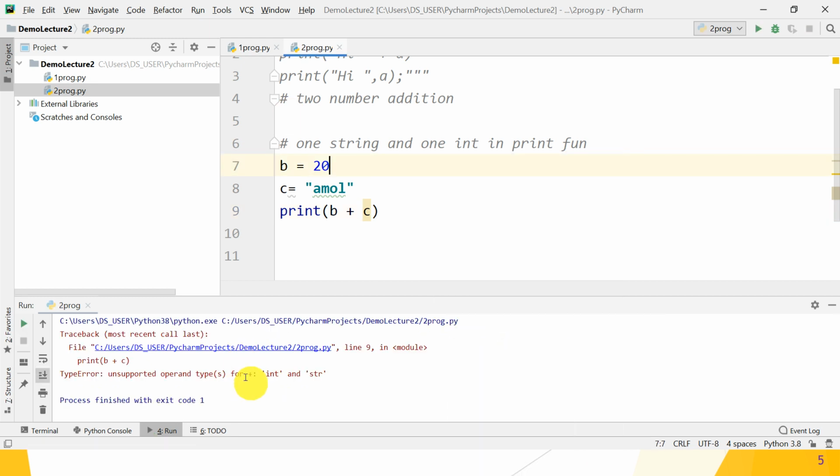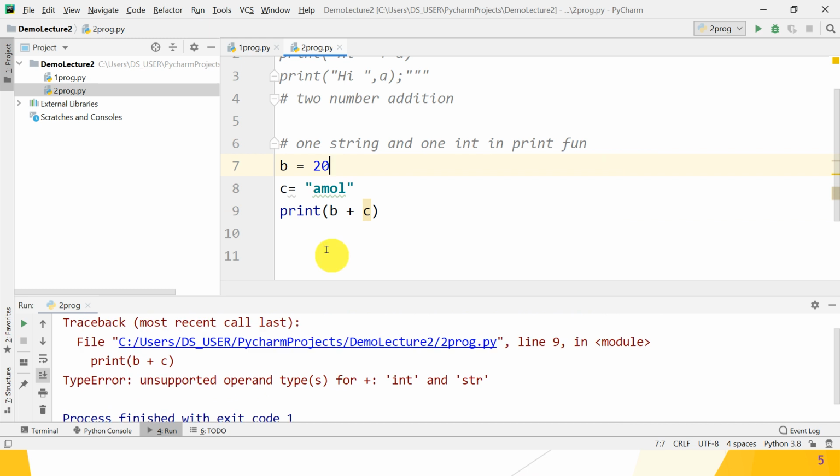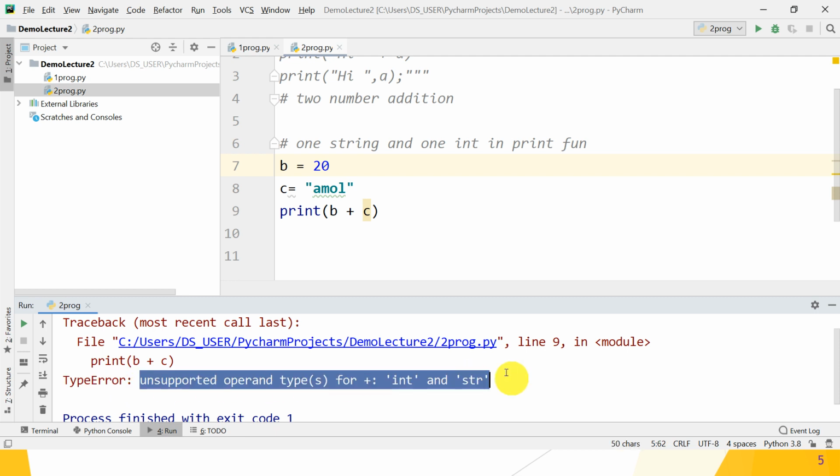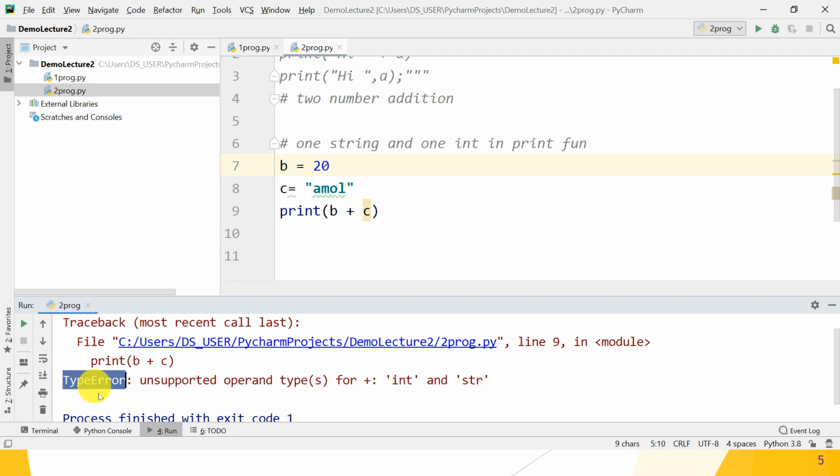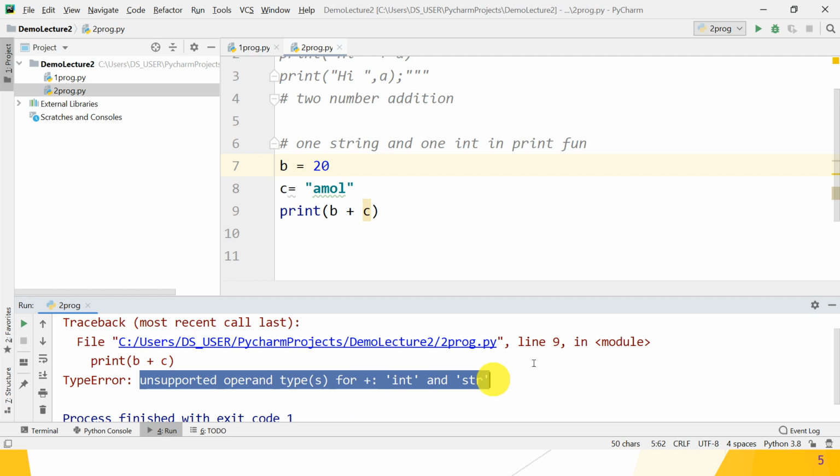Oh, it gives you an error. And what is the type of error? Type error. That means it is related to data types. What is the message? This is the message. Okay, this is a type error. This is the class, and this is the error message. In which line? Line number 9.